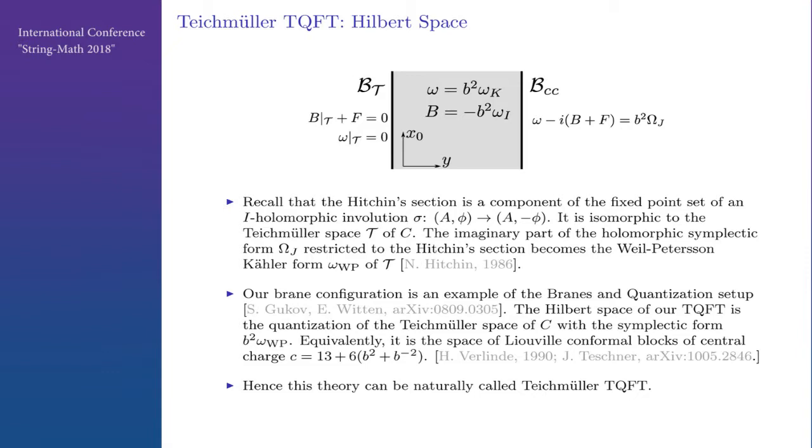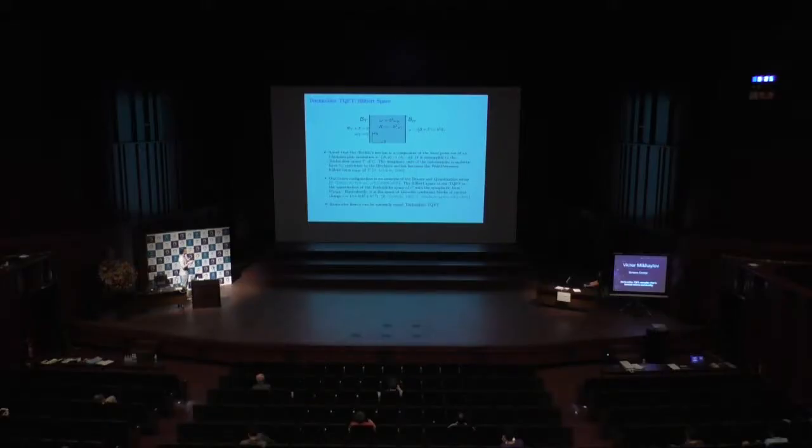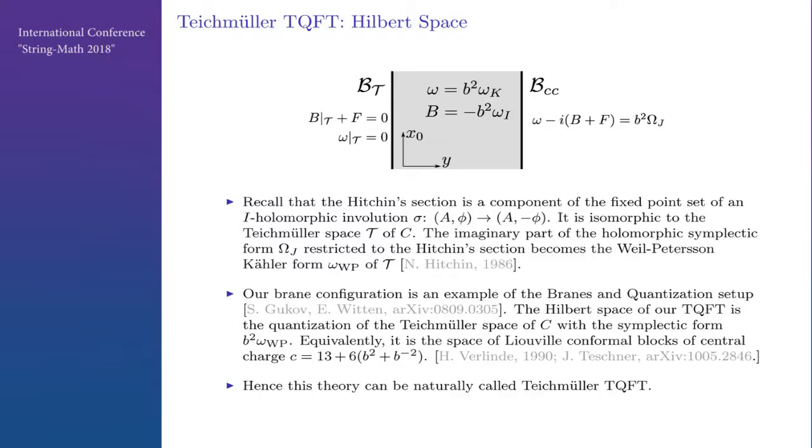So our brane configuration is, in fact, an example of the usual story of branes and quantization setup of Gukov and Witten. We have a coisotropic brane and a Lagrangian brane, and that serves to quantize the support of the Lagrangian brane with symplectic form, which is the imaginary part of this thing. So we are quantizing Teichmüller space, and the wave functions that we get from this are known to be Liouville conformal blocks of central charge determined by B squared. So that's why this theory will be called Teichmüller TQFT.